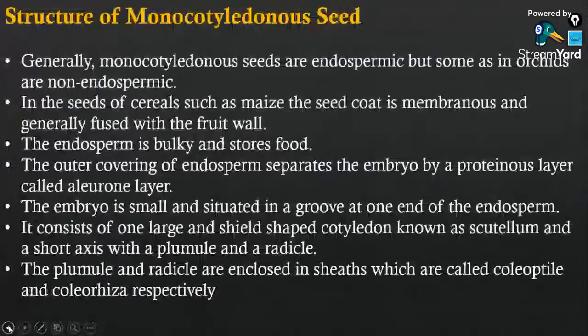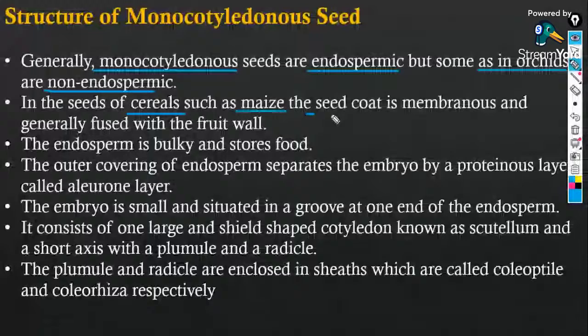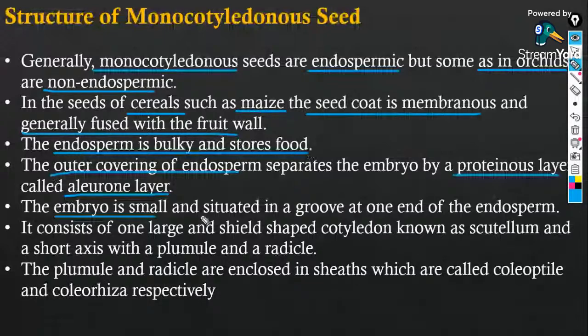Generally, the monocotyledonous seeds are endospermic, but in orchids, they are non-endospermic. In the seeds of cereals such as maize, the seed coat is membranous and generally fused with the fruit wall. The endosperm is bulky and stores food. The outer covering of the endosperm is called the aleurone layer, which is a proteinaceous layer. The embryo is small and situated in a groove at one end of the endosperm.